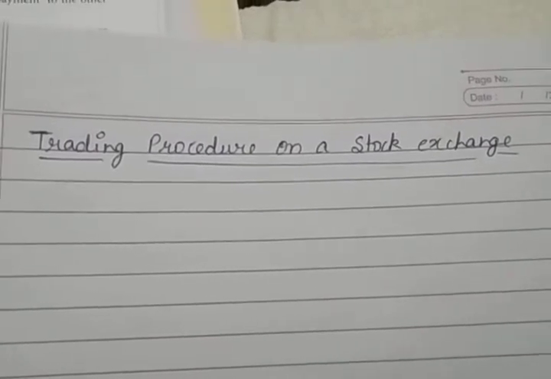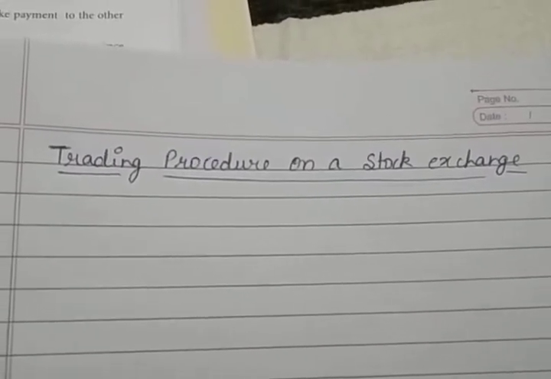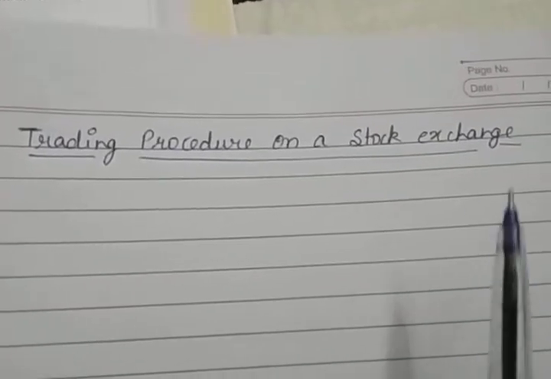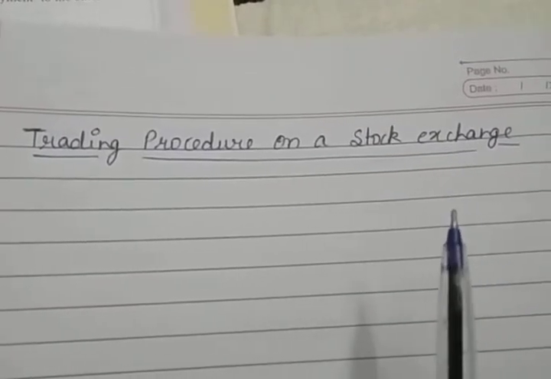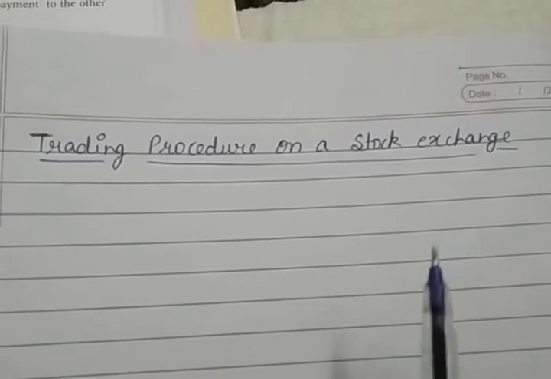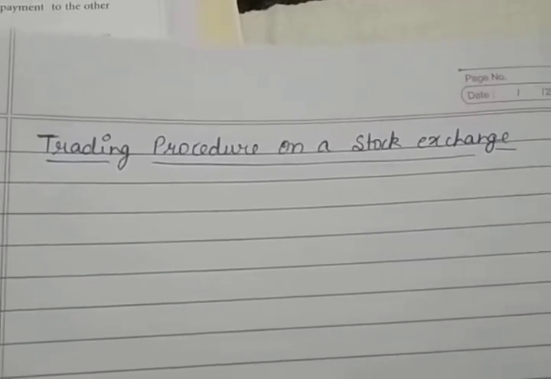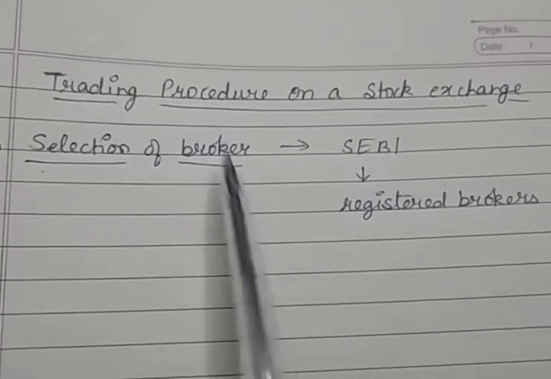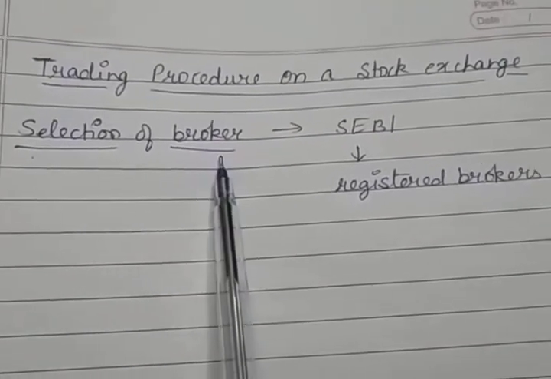Previously, the buying and the selling of the securities was done in the trading floor of the stock exchange. But today it is executed through the computer and it involves the following steps. So now we are going to discuss the different steps. So the first step is the selection of broker.